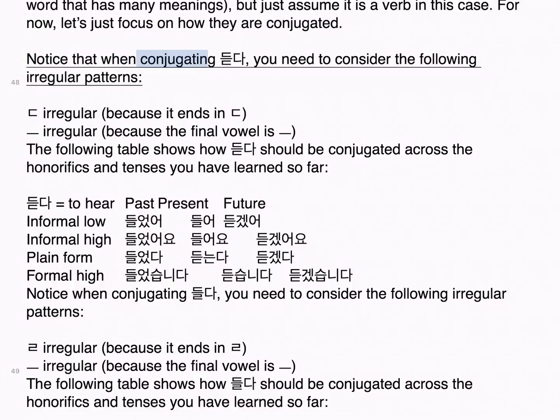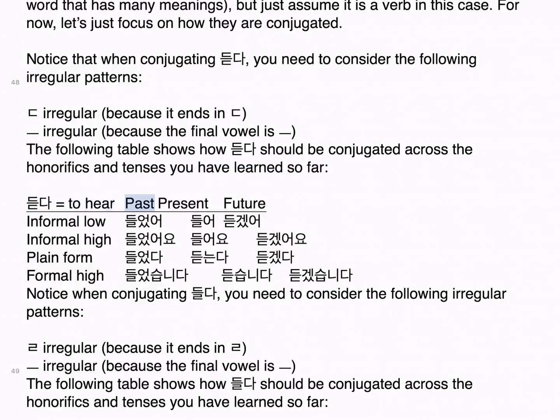Notice that when conjugating 듣다, you need to consider the following irregular patterns. 디귿 irregular, because it ends in 디귿. 으 irregular, because the final vowel is 으. The following table shows how 듣다 should be conjugated across the honorifics and tenses you have learned so far.